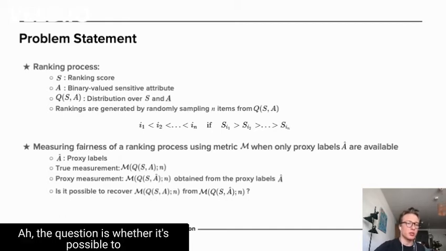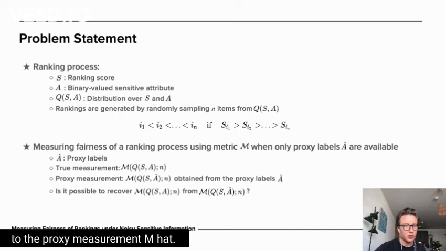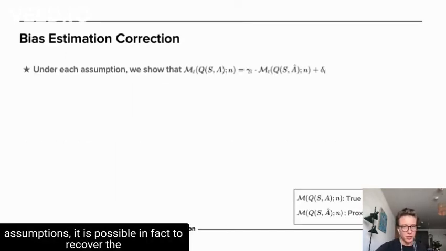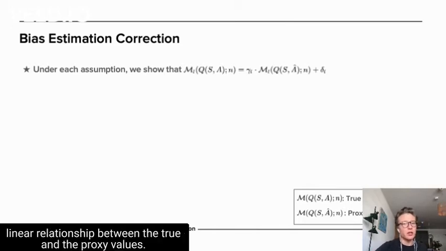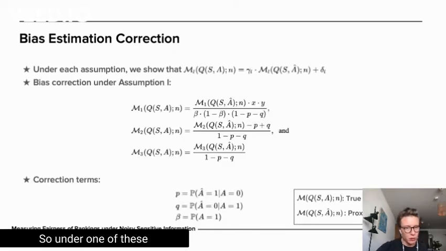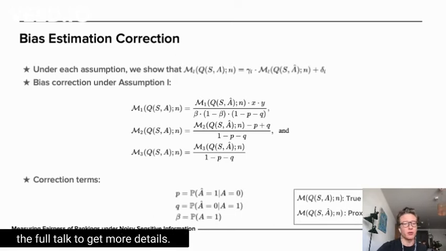The question is whether it's possible to recover the true measurement M having only access to the proxy measurement M hat. So in our work, we show that under certain assumptions, it is possible, in fact, to recover the linear relationship between the true and the proxy values. Under one of these assumptions, the formula becomes this. However, the algebra here is a little bit convoluted, so I invite the audience to attend the full talk to get more details.